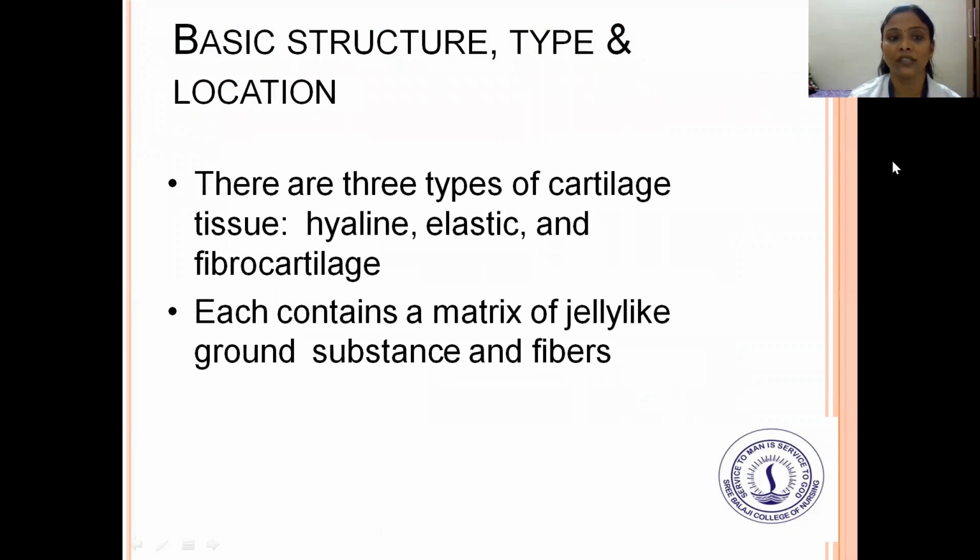So, the structure, type and location. There are three types of cartilage tissue: hyaline, elastic, and fibrocartilage. Each contains a matrix of a jelly-like substance, the ground substance, and fibers.